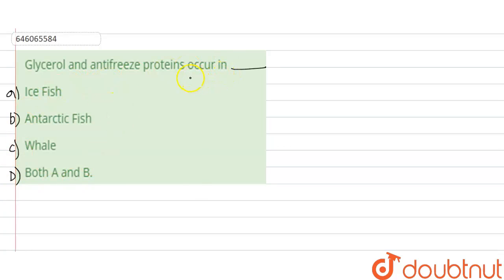So what was asked in the question? Glycerol and antifreeze proteins occur in which of the following animals, which of the following options produce or have glycerol and antifreeze proteins? To answer this question, first we have to know what antifreeze proteins are.